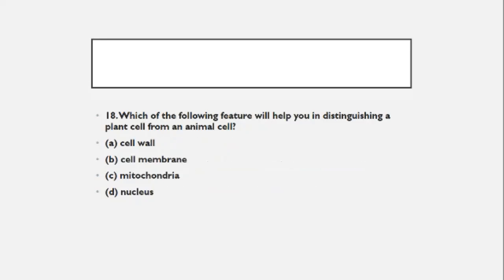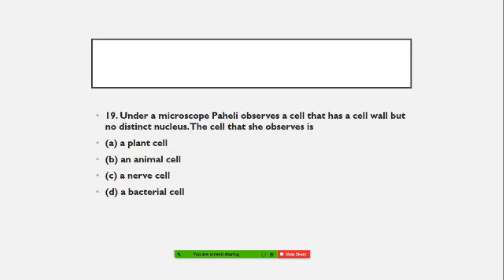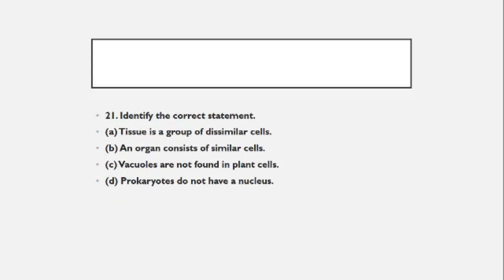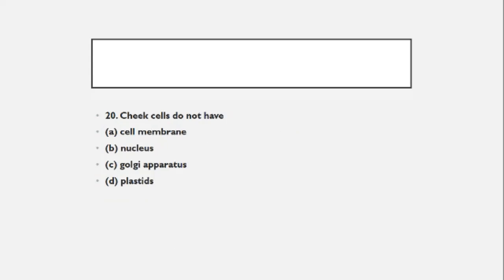Under a microscope, Paheli observed a cell that has a cell wall but no distinct nucleus. The cell that she observed is a plant cell, animal cell, nerve cell, or bacterial cell. So write your answer. Chick cells do not have cell membrane, nucleus, Golgi apparatus, or plastids. So the answer is plastids. Chick cells do not have this.